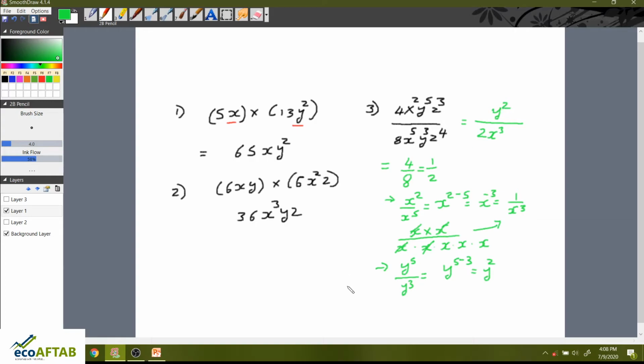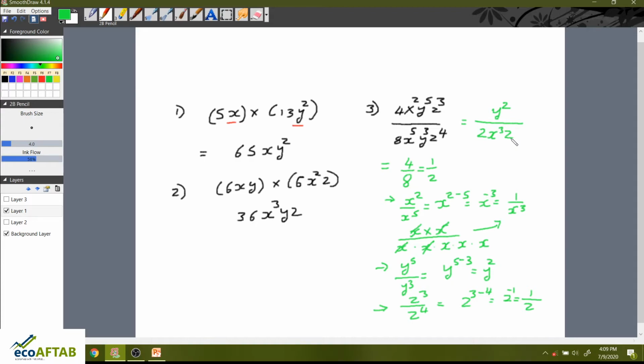And lastly, if we see the case with regard to z cube divided by z raised to 4. Again, rules of exponents: z raised to 3 minus 4, that is equal to z raised to minus 1. So it will be 1 upon z. So we will be having z in the denominator in our answer. So this is how we divide the polynomials.